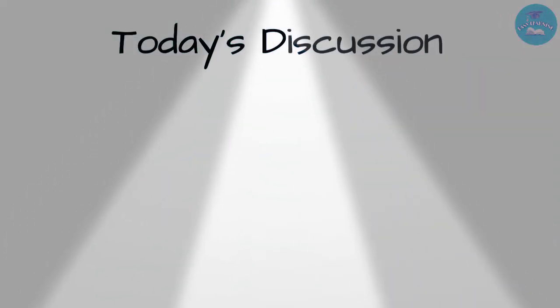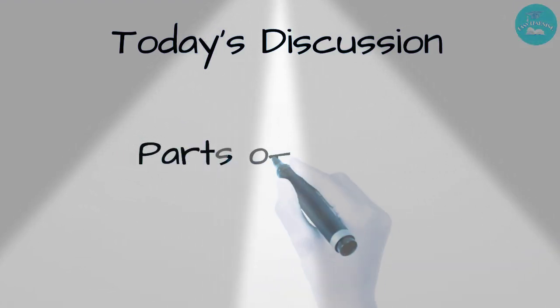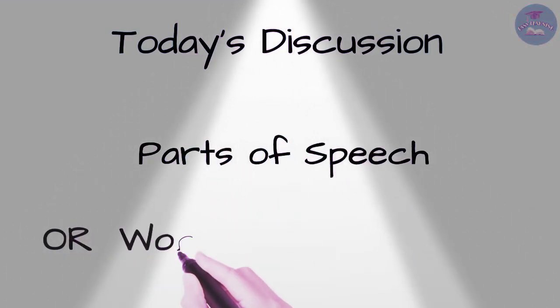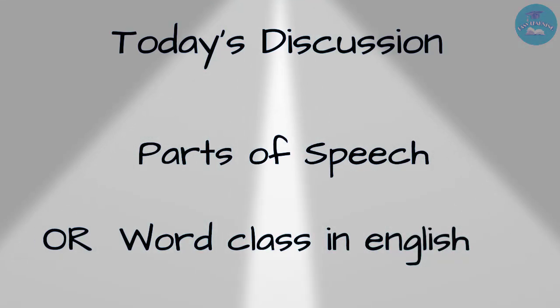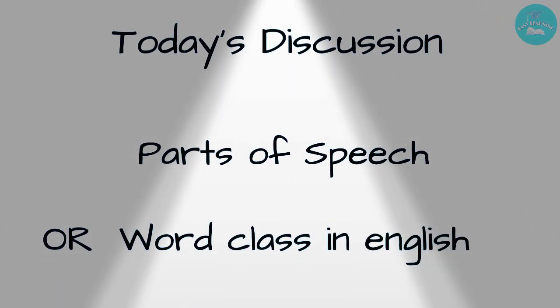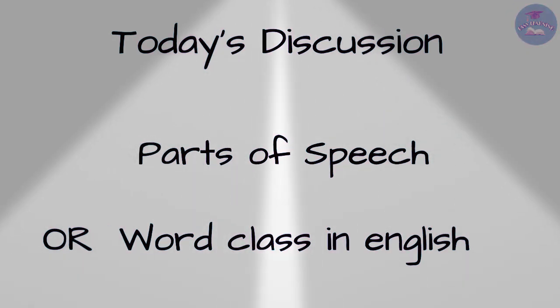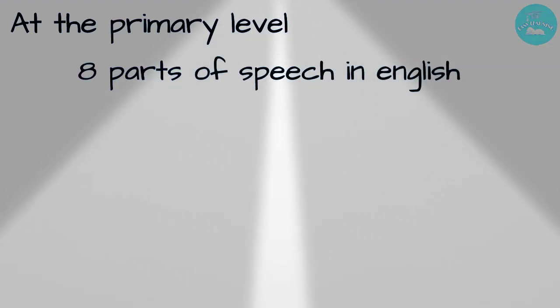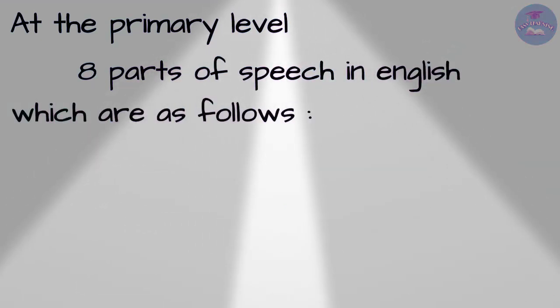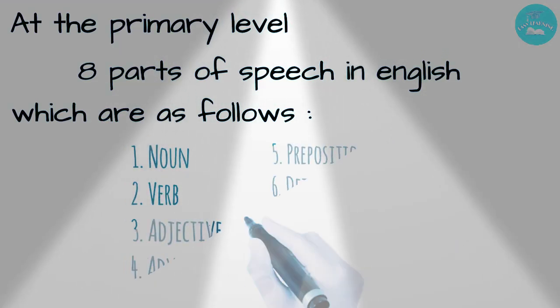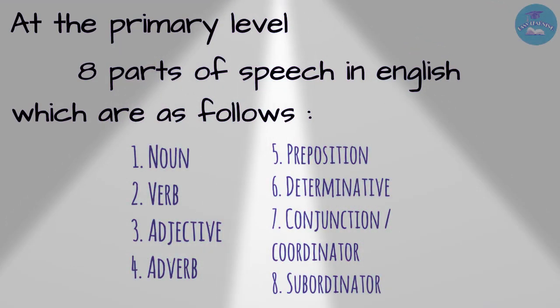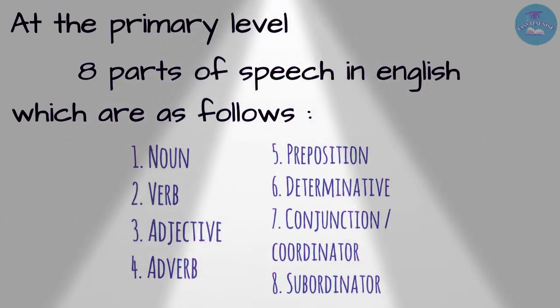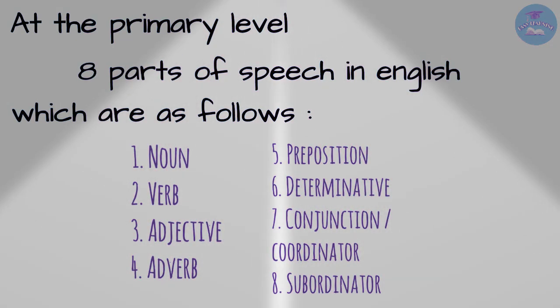So today we will discuss the parts of speech, or we can also call it word categories of English, meaning the lexical items and words that are present in English. So without talking further, let's start our topic, parts of speech. At the primary level, there are 8 parts of speech present in English, and they are noun, verb, adjective, adverb, preposition, determinative, coordinator or conjunction, and subordinator. These are the 8 types of parts of speech present in English.